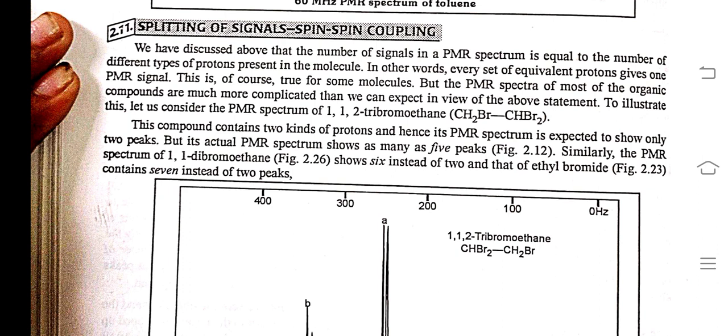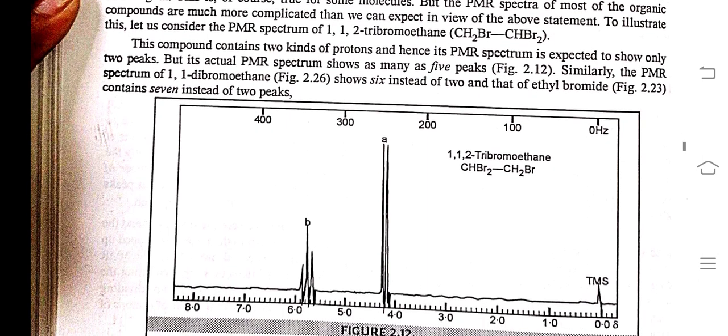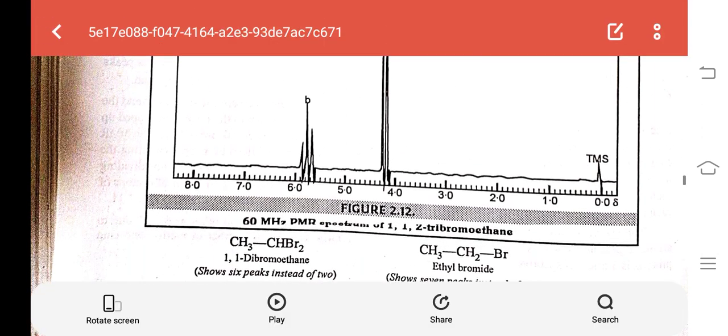To illustrate this, let us consider the PMR spectrum of 1,1,2-tribromoethane. This compound contains two kinds of protons and hence its PMR spectrum is expected to show only two peaks. But its actual PMR spectrum shows five peaks. Similarly, the PMR spectrum of 1,1-dibromoethane shows 6 instead of 2, and that of ethyl bromide contains 7 instead of 2 peaks.